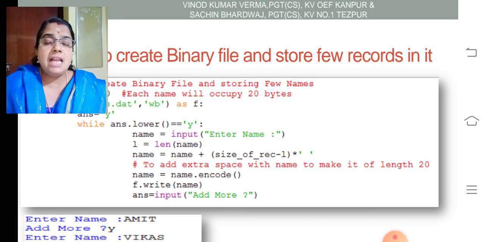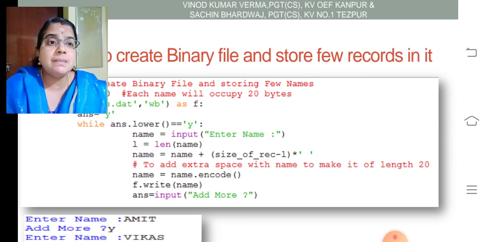If the answer is Y, then I am getting the user's name, then the length of the name. Name is equal to name plus size of record minus 1 into a space, to add extra spaces with the name to make its length 20.